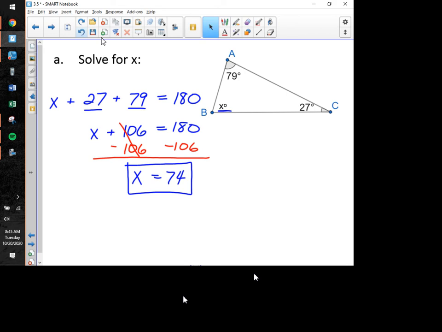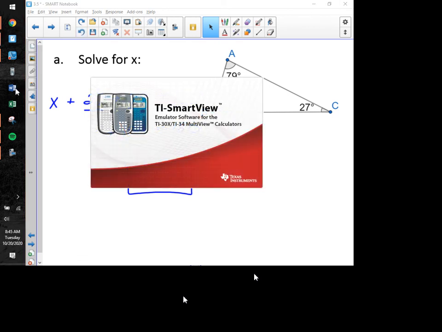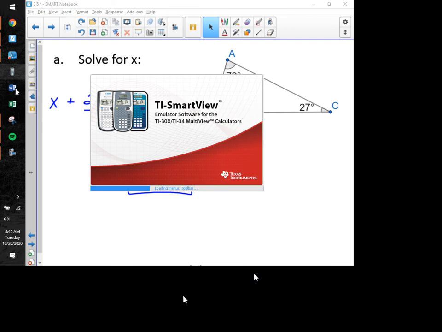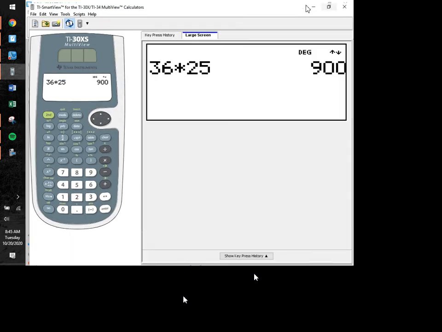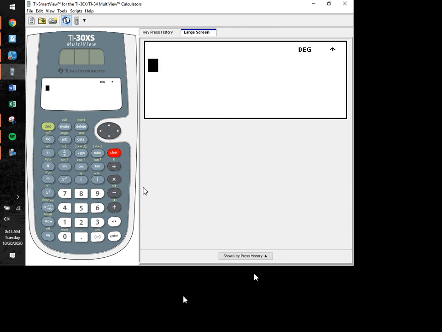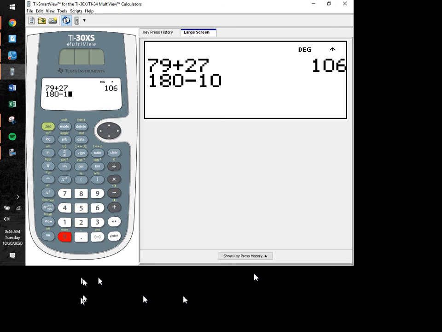Okay? Now, if you are one of those people who doesn't like to nerd things up with an equation all the time, there is a way to do this, and I want to show you what I think is really the better way to do this as opposed to the way that most people do it, but this is just me. What a lot of people do in these strictly numerical problems is they grab their calculator and immediately put together the two angles that were given to them, which were 79 and 27. So they'll do 79 plus 27, and they'll hit enter and they'll get that 106. And then they will take the total, which is known, the 180, and subtract the 106 that they came up with, and voila, you get your answer of 74.